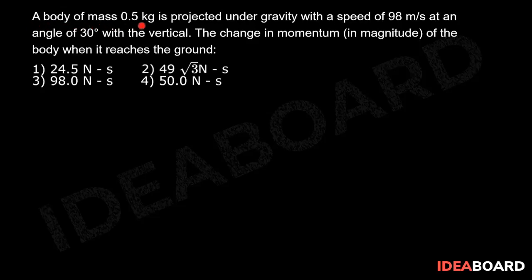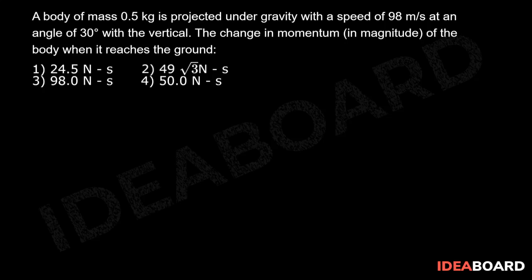A body of mass 0.5 kg is projected under gravity with a speed of 98 meter per second at an angle of 30 degrees with the vertical. The change in momentum in magnitude of the body when it reaches the ground is.